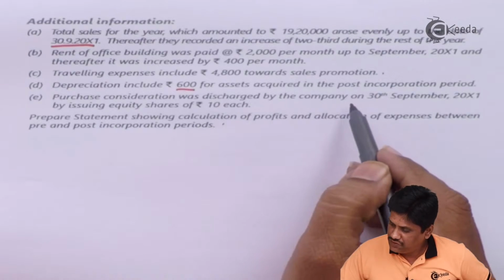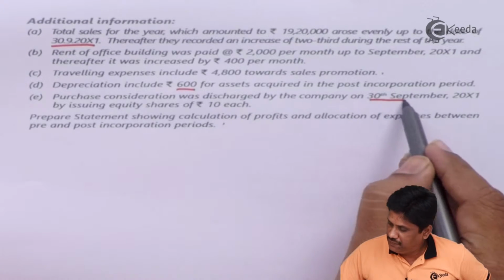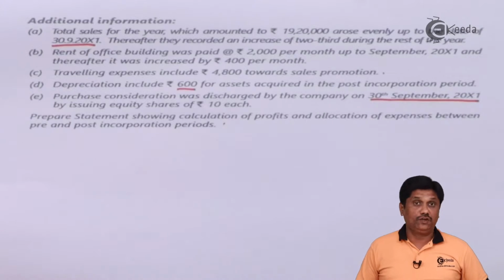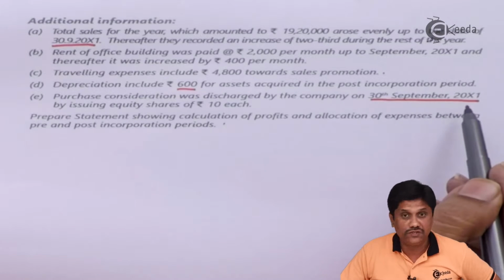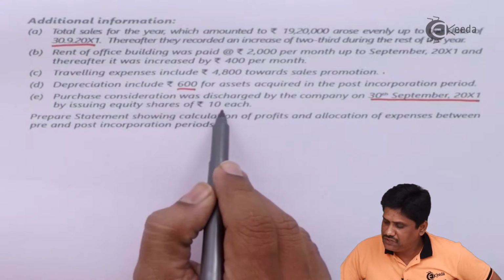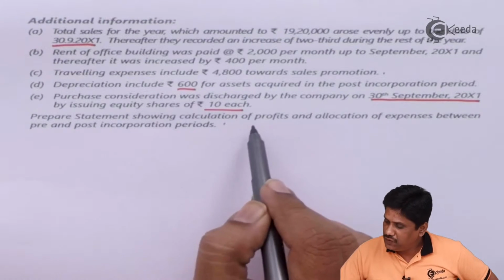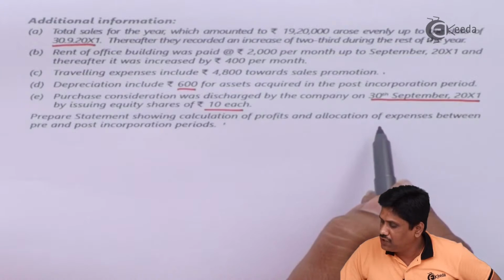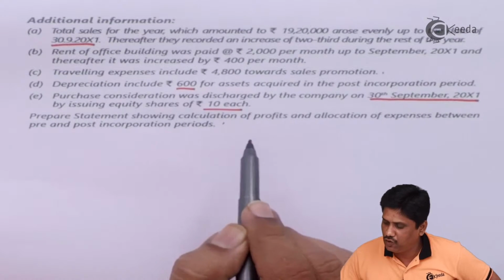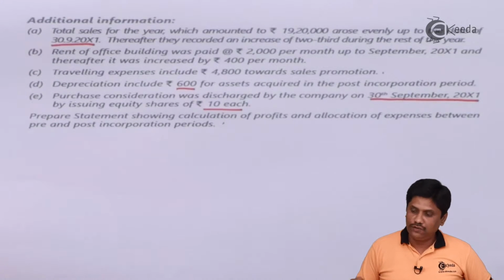Purchase consideration was discharged by the company on 30th September x1. That means interest on PC will be calculated based on this date. By issuing equity shares of 10 each, it has nothing to do with your P&L account. Prepare a statement showing calculation of profit and allocation of expenses between pre and post incorporation period. So we'll note down this.